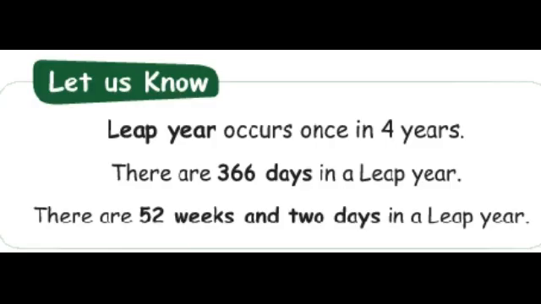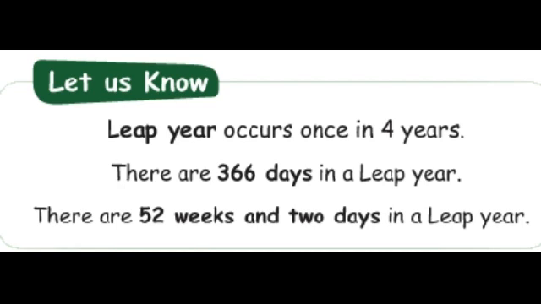Okay, my dears. Now, leap year. What is called a leap year? A leap year occurs once in 4 years. There are 366 days in a leap year.